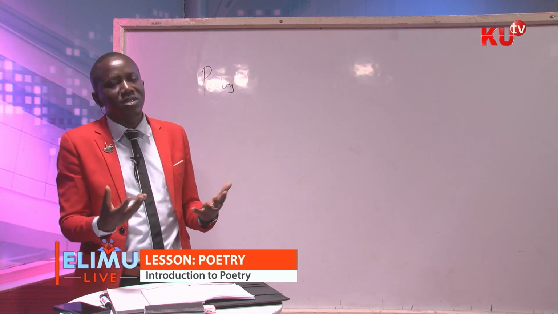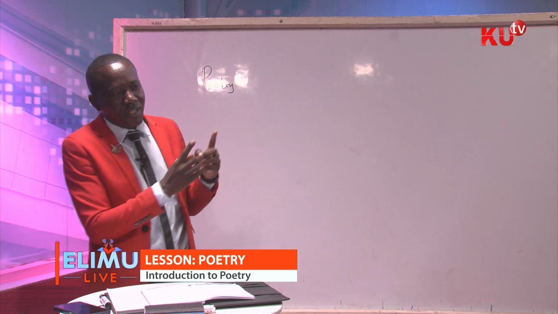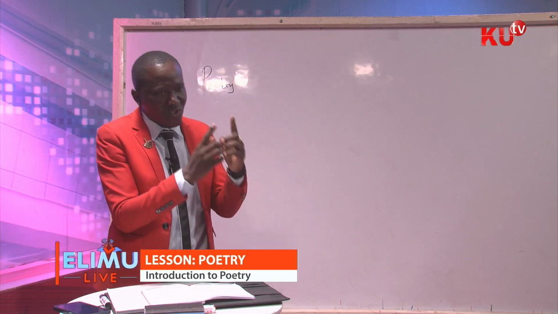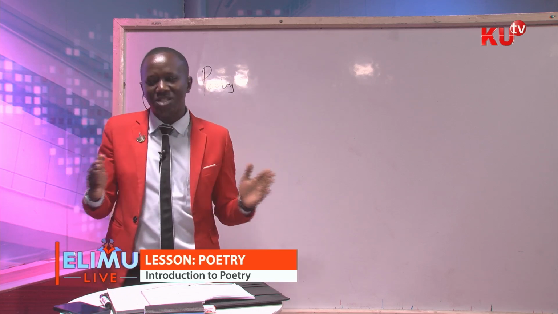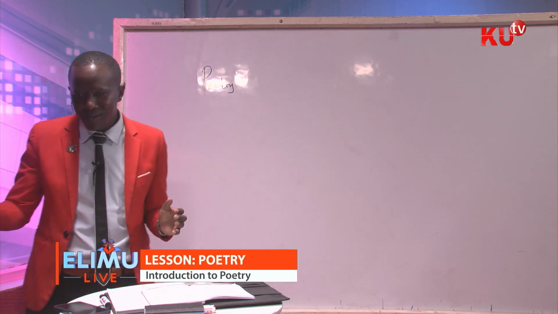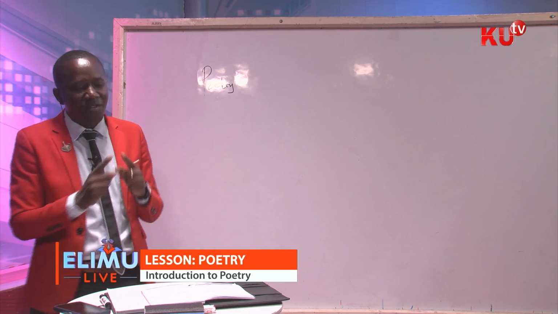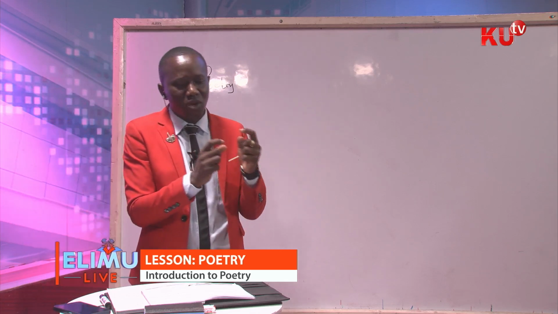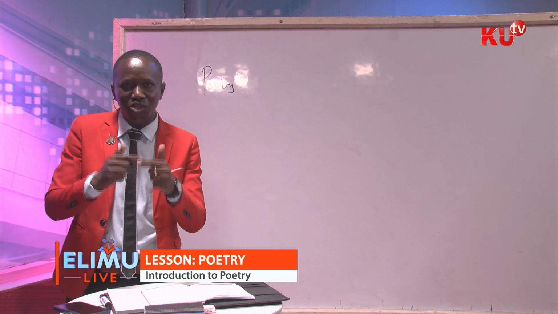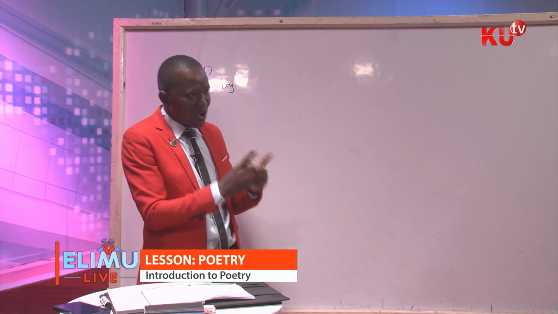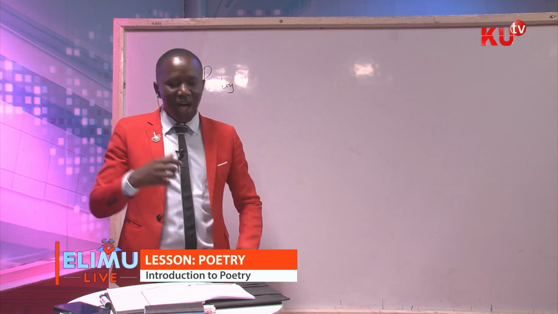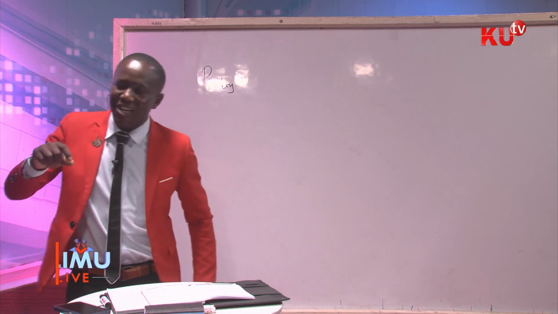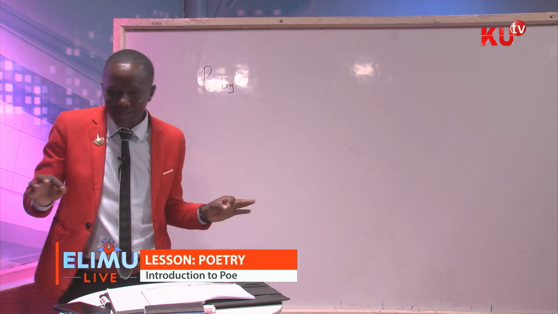So consonance, boys and girls, is the repetition of the same consonant sound at the ending of words in short intervals in a line.